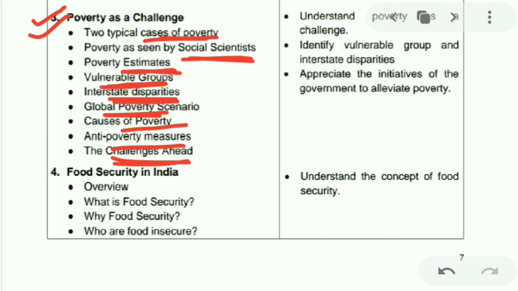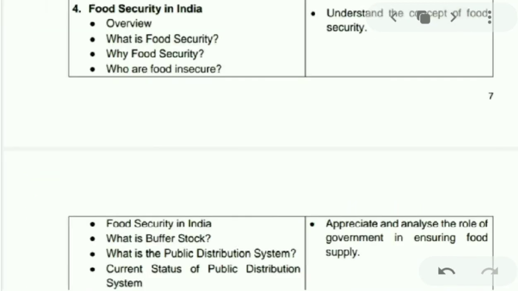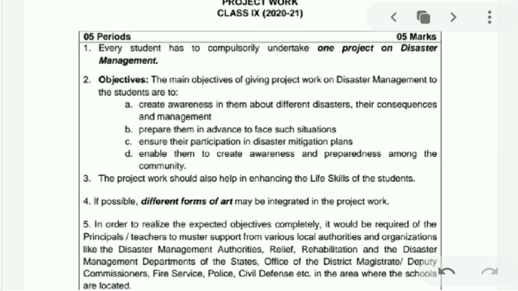Next chapter, chapter 4, food security in India. In this we will cover what is food security, why we need food security, and who are the food insecure. Apart from this, in the fourth chapter we will also study food security in India, what is buffer stock, what is the public distribution system, and the current status of the public distribution system. That's all for the syllabus part.